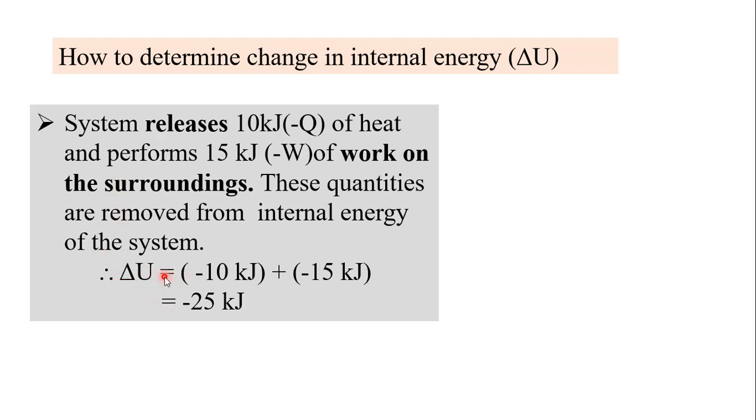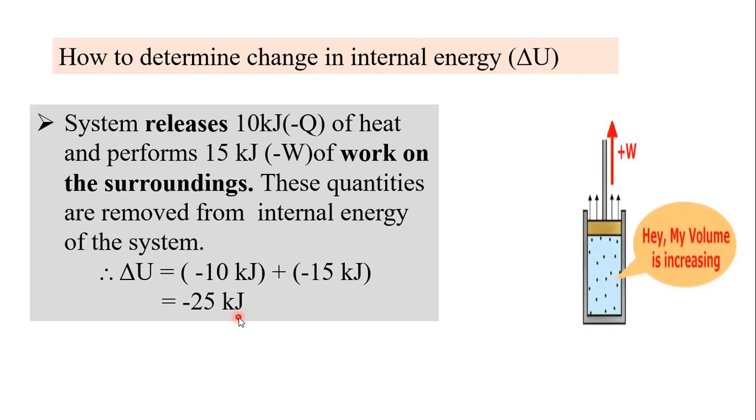Therefore in such cases delta U, the change in internal energy, is equal to Q, minus 10 kilojoules, plus work of expansion, W is also negative, work is done by the system, so internal energy decreases, minus 15 kilojoules. Therefore minus 10 minus 15 means minus 25 kilojoules.